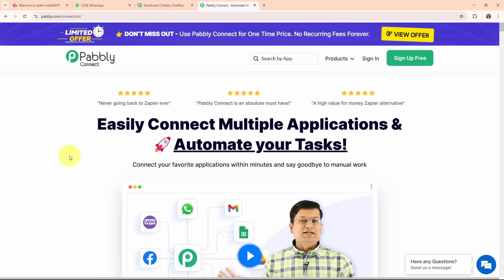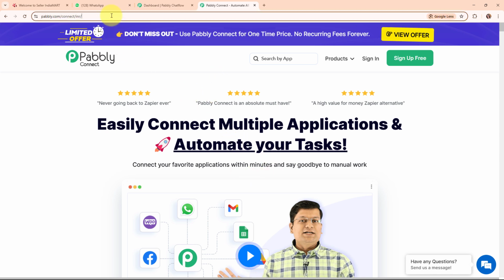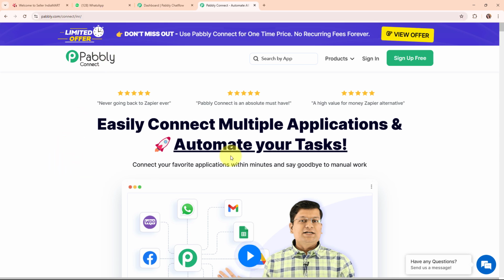So here on the screen you can see Pabbly Connect's homepage, and you can visit it by simply browsing for the URL pabbly.com/connect/INA/ in your browsers. And here you can see two options, that are sign in and sign up free. If you're a new user, click on sign up free and get 300 tasks every month to explore the software. And if you're an existing user, click on sign in. Here I'm an existing user, so I'm clicking on sign in.